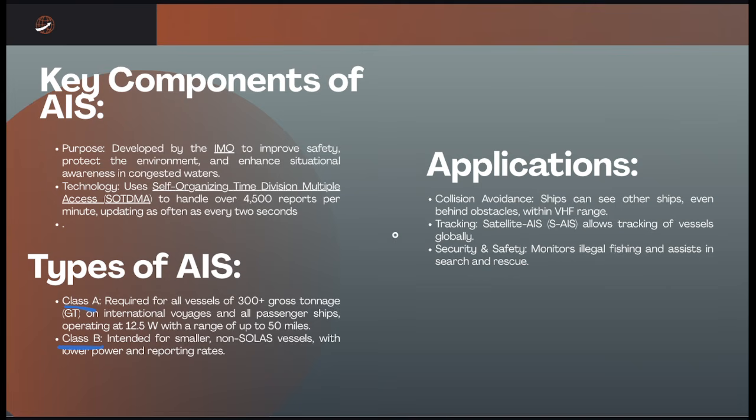So, how they apply the AIS is by collisions avoidance. So, ships can see other ships even behind obstacles within the VHF range. And then also by tracking. So, the satellite AIS allows tracking of the vessel globally. And then security and safety, it monitors the illegal fishing and assists in the search and rescue.